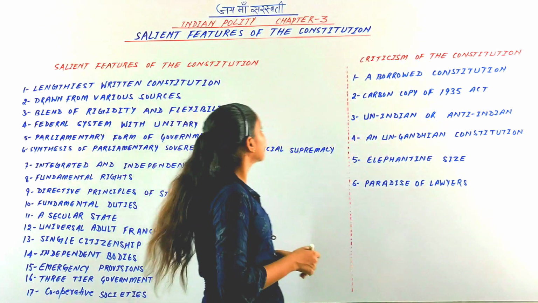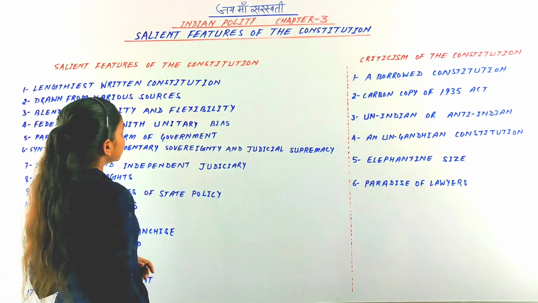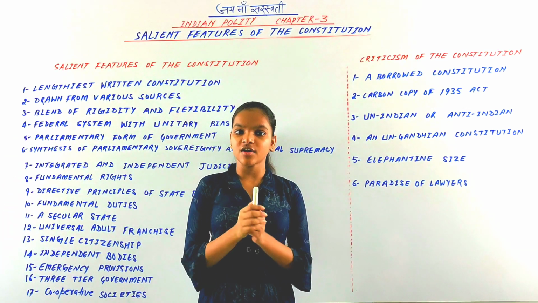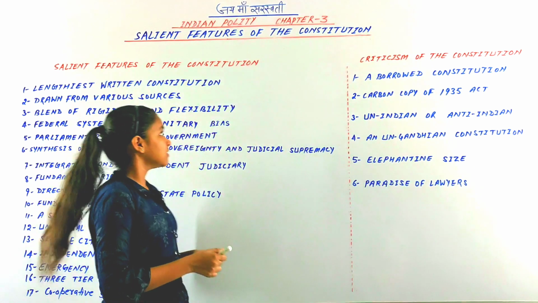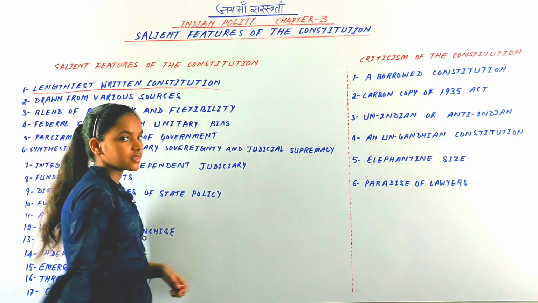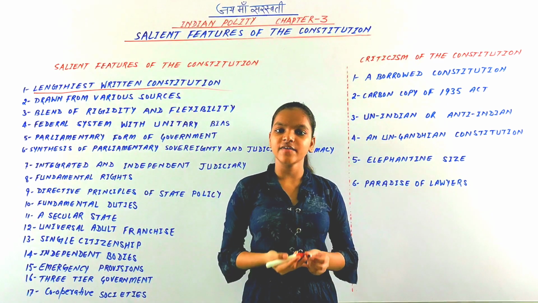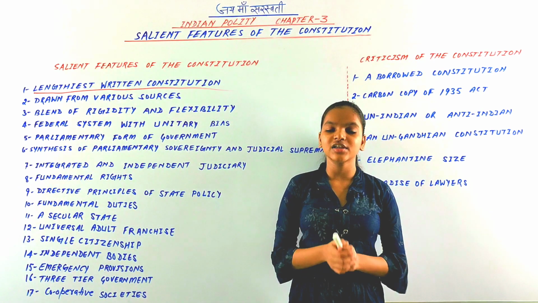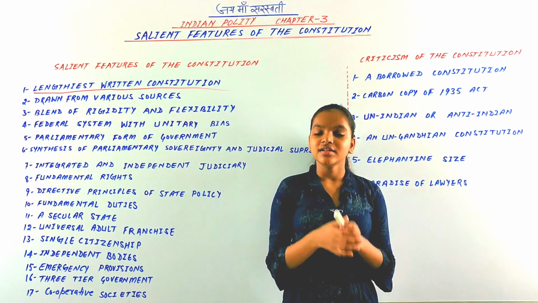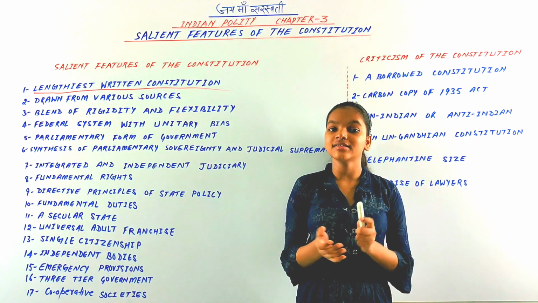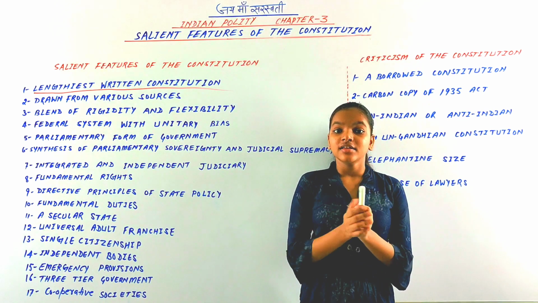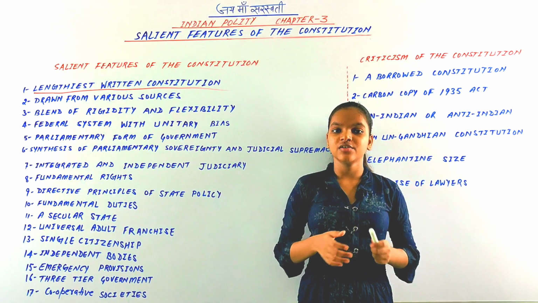And the first topic is the salient features of the constitution. In this, our first subtopic is the lengthiest written constitution. A constitution can be classified into two types. First is a written constitution, like the American Constitution, and second is an unwritten one, like the British Constitution. The Indian Constitution is a written one and is the lengthiest of all the written constitutions in the world.